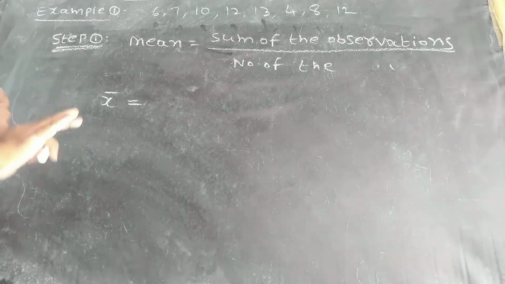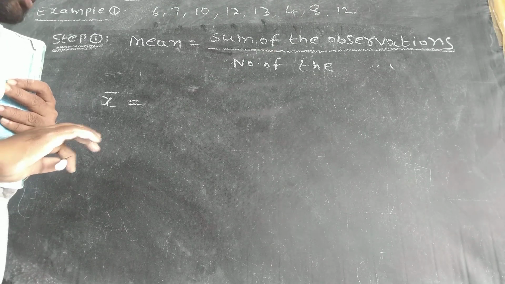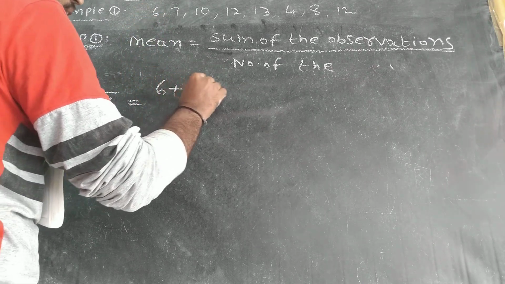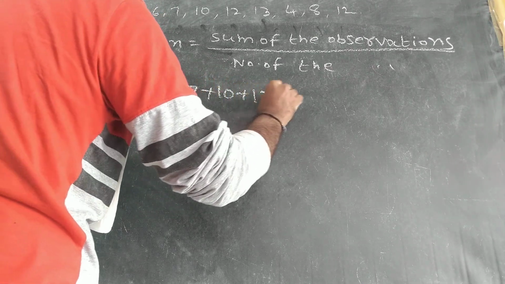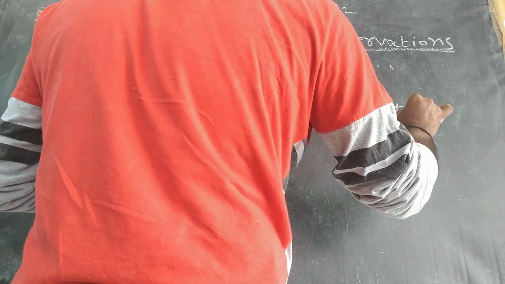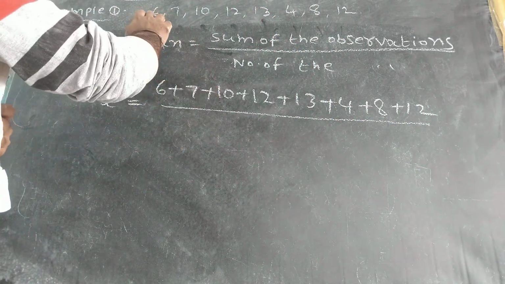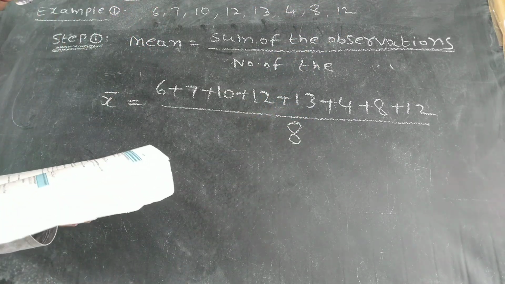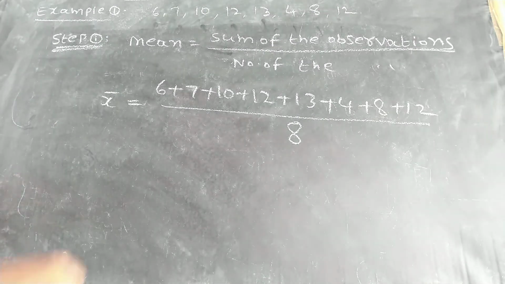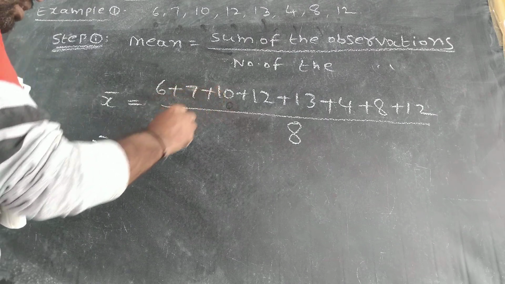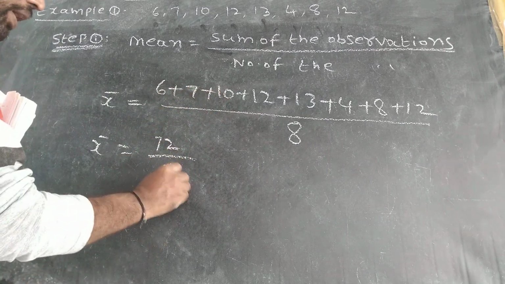Don't confuse, you can take any one. The sum of the observations is 6 plus 7 plus 10 plus 12 plus 13 plus 4 plus 8 plus 12, divided by the number of elements: 1, 2, 3, 4, 5, 6, 7, 8, so 8 elements. Adding, the total is 72, so 72 by 8.